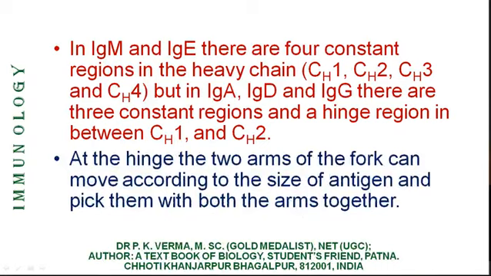So just remember how you catch a ball falling towards you from the sky. If the ball is smaller, your palms become closer, forming a small cup-like structure. But if the ball is a larger ball like a football, you expand your palms so that you can grip the ball properly. Similar to that, the hinge region provides the accurate size, accurate angle, so that both arms of the fork can hold the antigen.